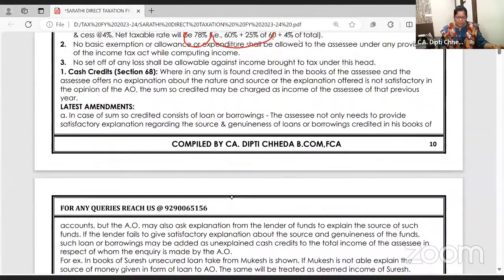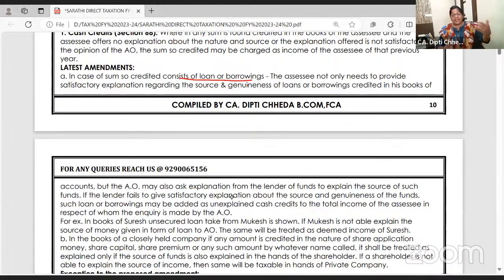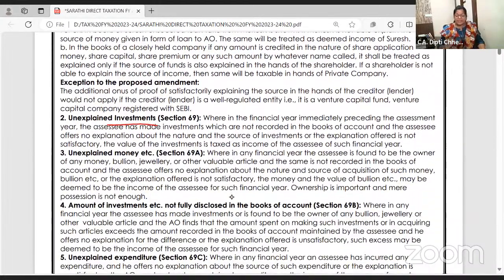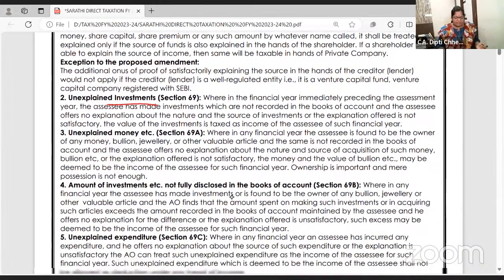So many times, like we even take the loan. If I've taken a loan from, say, Rakesh, he should explain where this money came from for the loan given to Dipti ma'am. If Rakesh is not able to explain, then they will say this is not a loan taken from Rakesh. Rakesh doesn't exist, fake name. This is Dipti ma'am's own black money converted, and I'll have to pay the tax on that. So like that, unexplained investments. You do renovation of your house, show 1 lakh, but actually you have put Italian marble and have done a renovation of 1 crore. Now this 1 crore and 1 lakh difference, this is your undisclosed income.